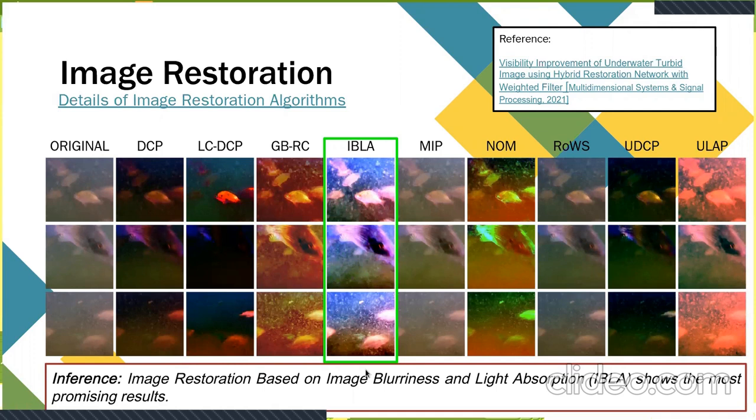And in making this choice, we have taken mostly two things into consideration. One is the processing time. Given the nature of the problem statement, it is crucial to keep the processing time very low so that the swimmers can be alerted as soon as possible. And in addition, we have done a qualitative analysis of how good the images are during training, as well as just to see how well the features are highlighted after each restoration process. And these are the two factors that we've taken into consideration to choose the image restoration algorithm.